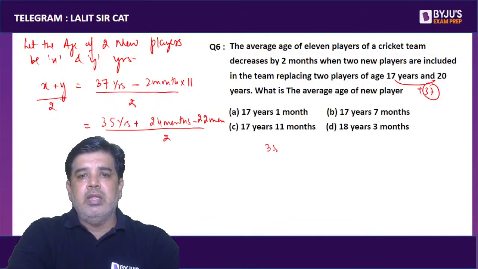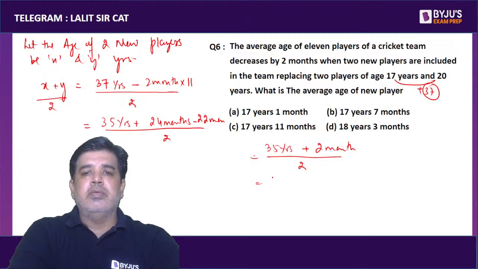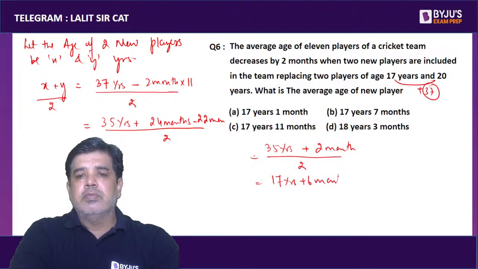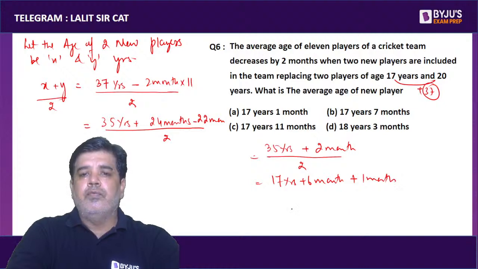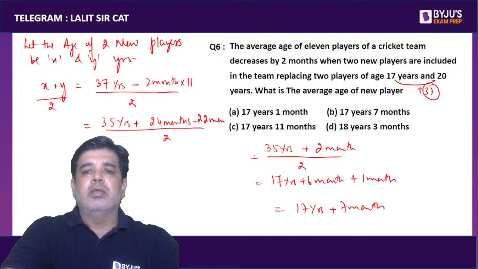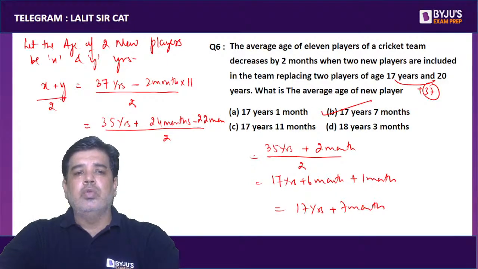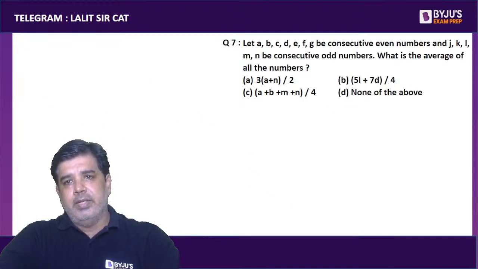So 35 by 2 means 17 years 6 months, and 2 by 2 is 1 month. So the final answer will be 17 years 7 months, the average age of the 2 new players.